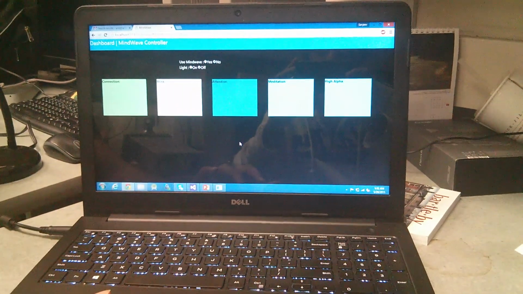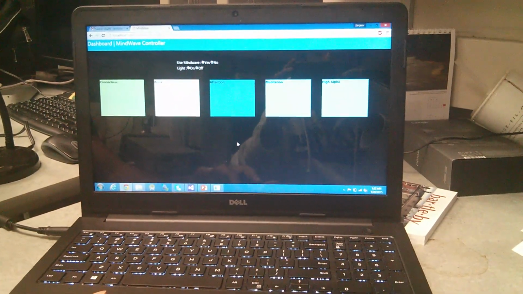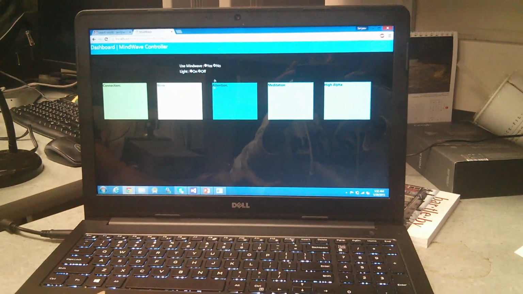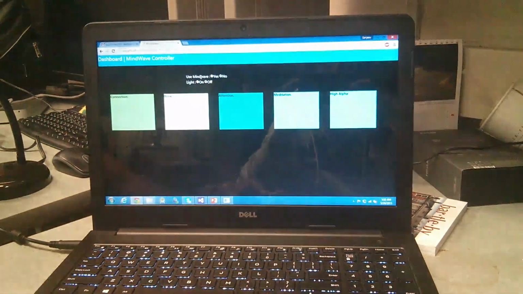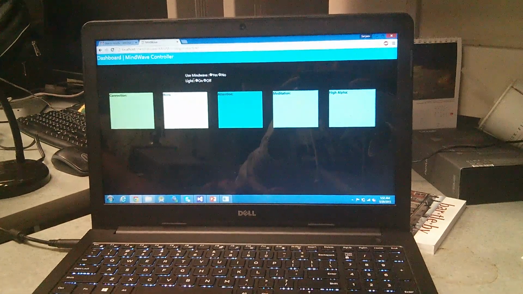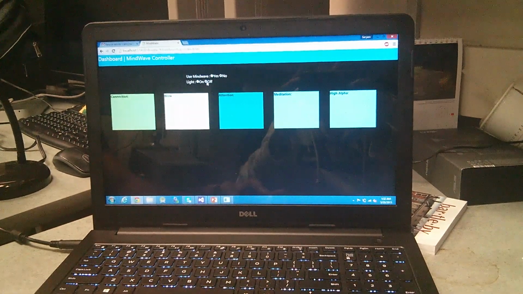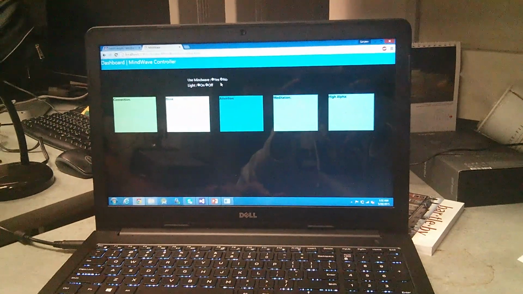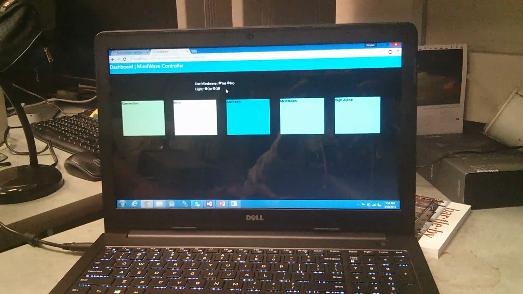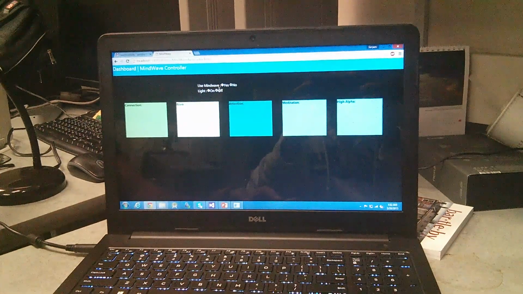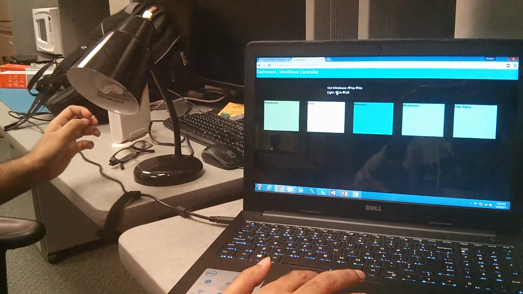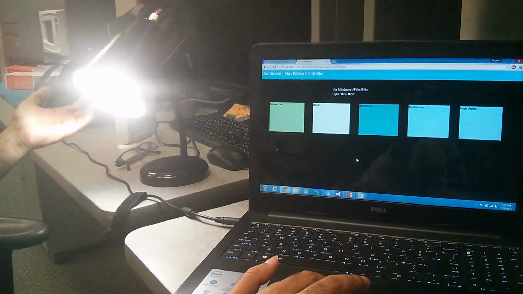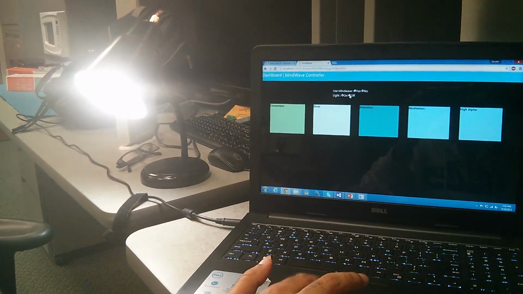As I had mentioned, we can also control the devices using the desktop application. Here is the desktop application, which has a radio button saying use Mindwave yes or no, and light on or off. We can see that the light status is currently off and use Mindwave is no, so we are not using Mindwave to control the devices. Since the light status of this table lamp is off, I'll click on, and it should turn on the light. And when I click off, it should again turn off the light.